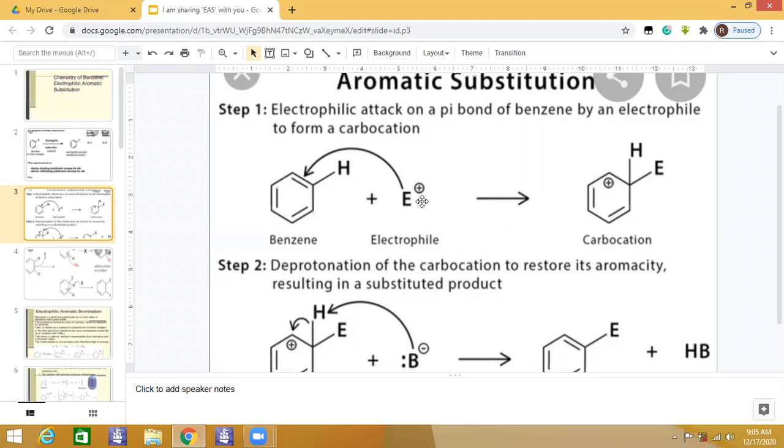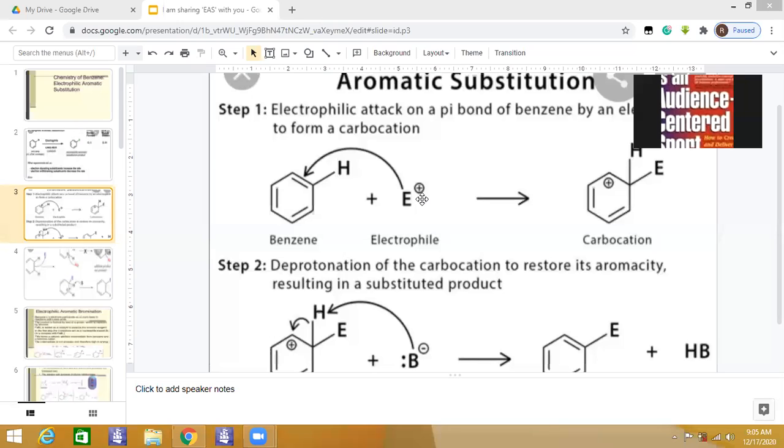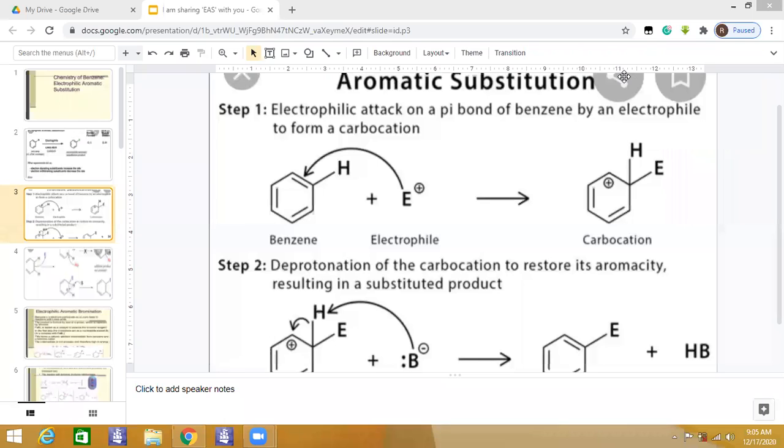Now in every type of this substitution, whenever we see electrophilic aromatic substitution, an electrophile, a poor electron species, is formed first, in the first step. Then this is done with the help of an electrophile.